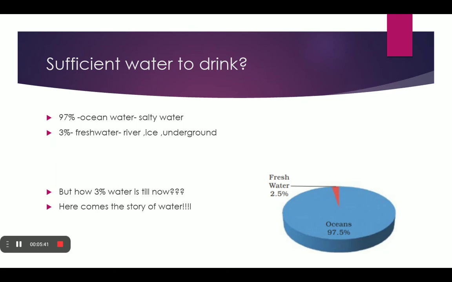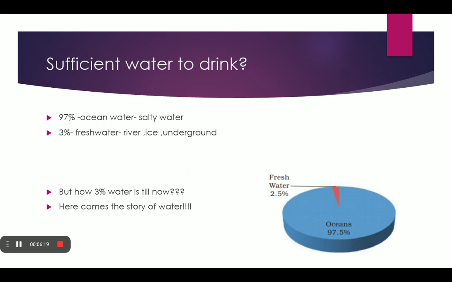As we know, 97% of water is ocean water, which is salty, and 3% is fresh water, which is basically found in rivers, ice, or underground, mostly in the form of ice. To understand it better, you can look at the graph I have made. Now a question arises: humans have been using water for a long time, and only 3% is fresh water. How is this fresh water still there?